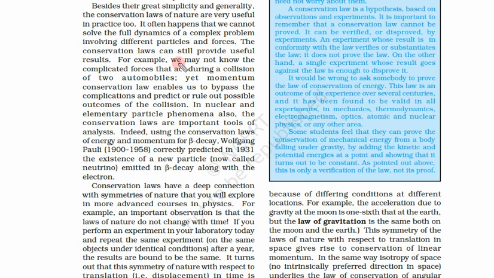But the momentum conservation laws enable us to bypass the complications and predict or rule out the possible outcome of the collision. In nuclear reactions, elementary particles and phenomena, the conservation laws are also important tools of analysis.